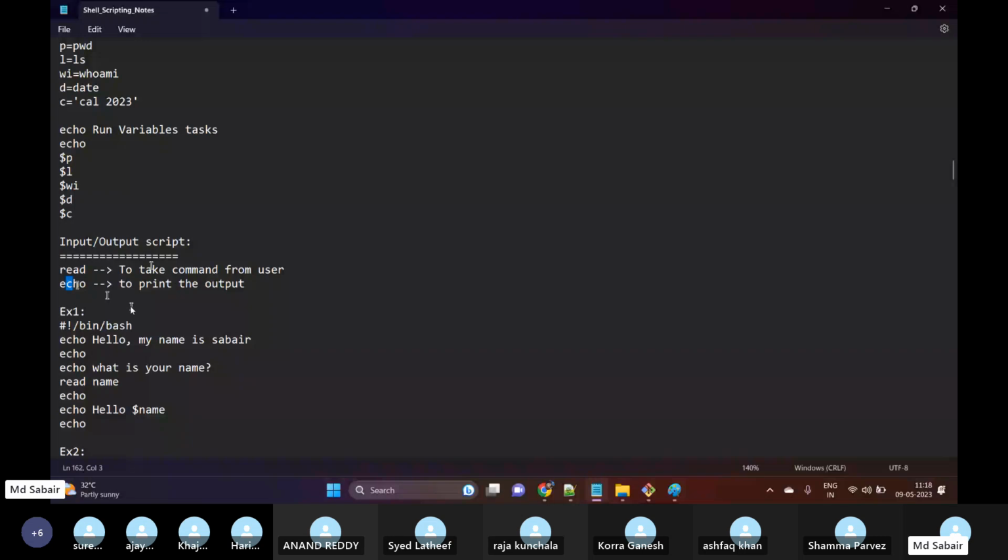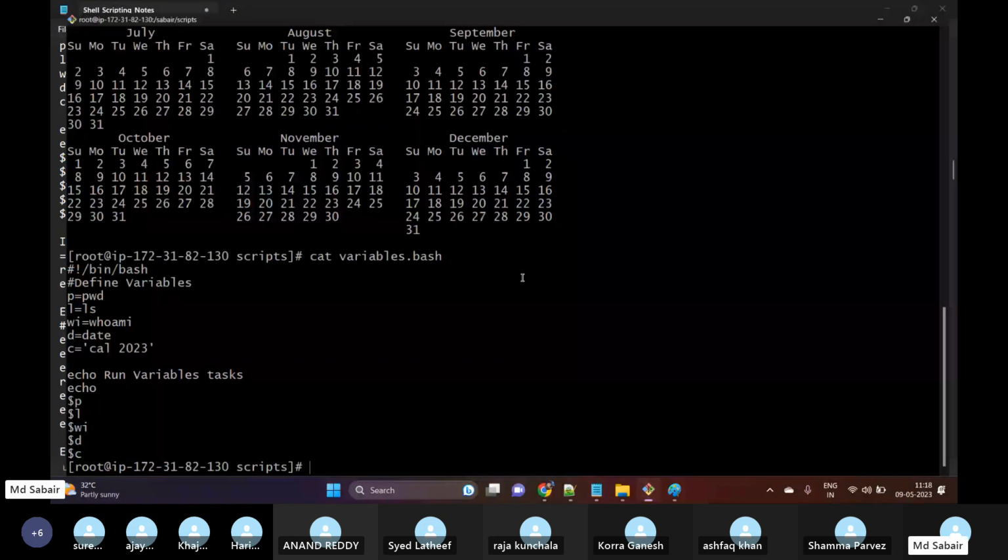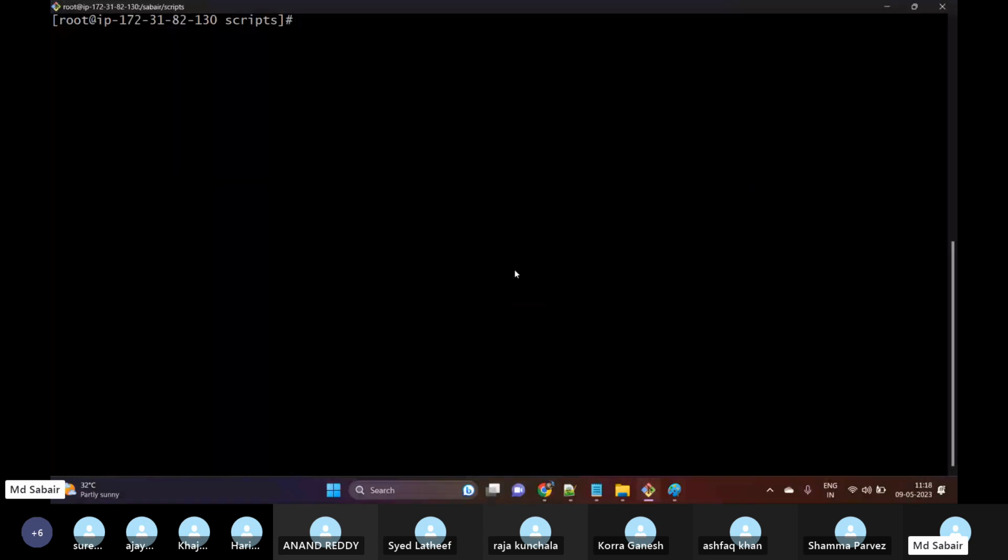So I am trying to take the input from the user. My script will take the input from the user and produce the output. For example, let us create one script for it. vi input.bash.